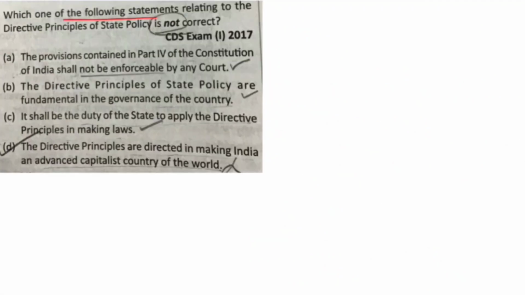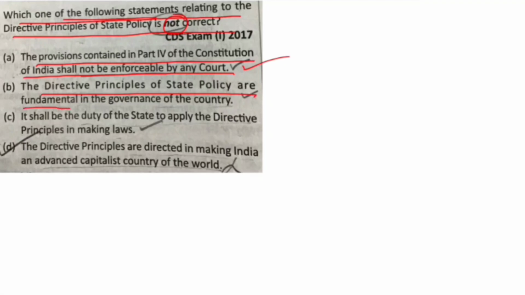Next, which one of the following statements relating to the directive principles of state policy is not correct? The provisions contained in Part 4 of the Constitution of India shall not be enforceable by any court. This is correct. Directive principles of state policy are fundamental in the governance of the country. Correct. It shall be the duty of state to apply the directive principles in making laws. Correct.